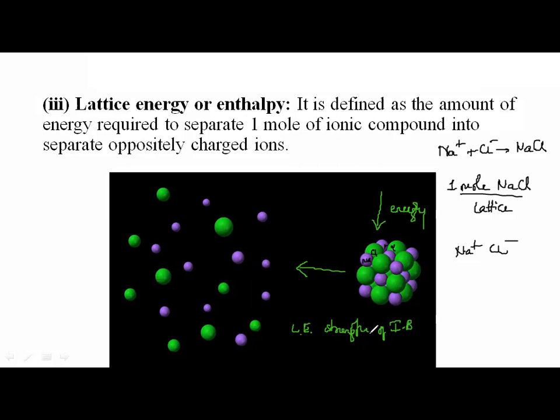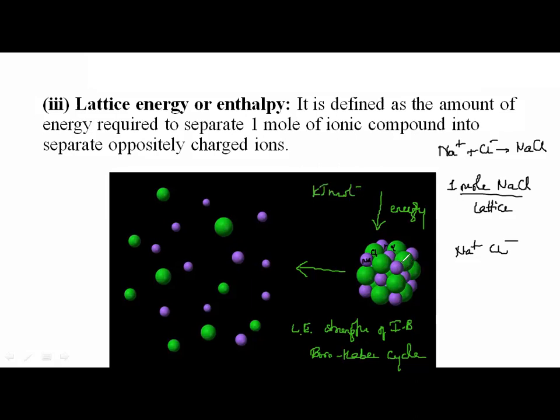Yes, so the lattice energy of an ionic solid cannot be measured directly. It has to be measured or estimated with the help of a cycle, and that is called the Born-Haber cycle. It cannot be measured directly. And this lattice energy, same as energy factor, is expressed in kilojoules per mole. What does that mean? How many kilojoules?